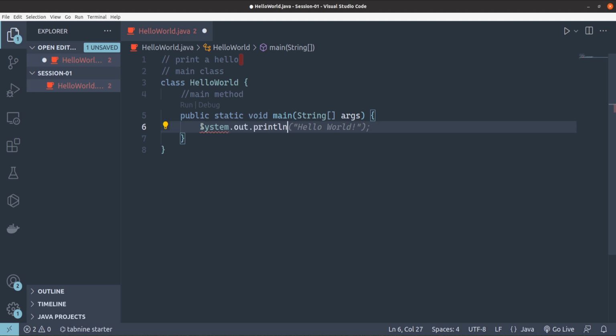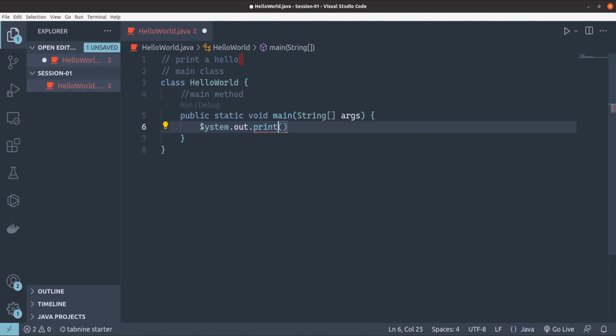So System.out.println, right? Here, sometimes people read it as print ln. Fine, you can read it as print ln, but actually it is print line. That means print the content and end the line. If you only use print, it will print the content but will not end the line.